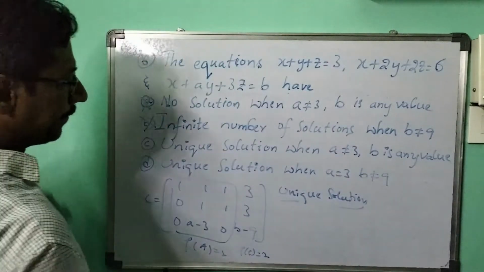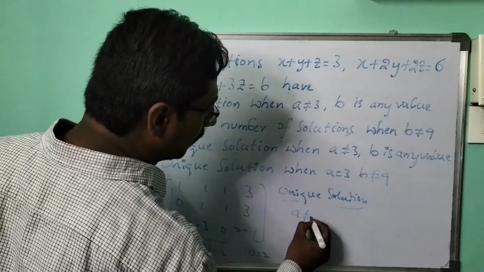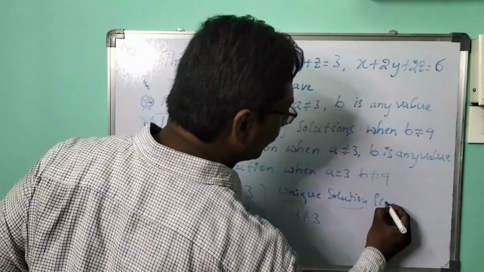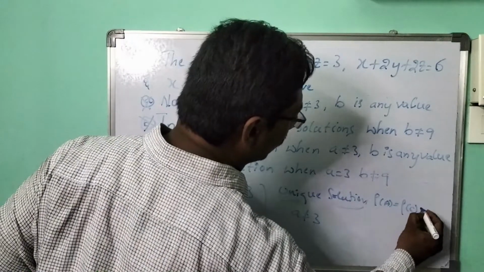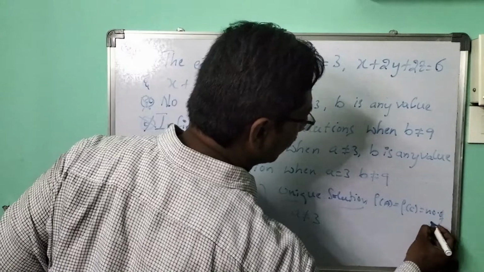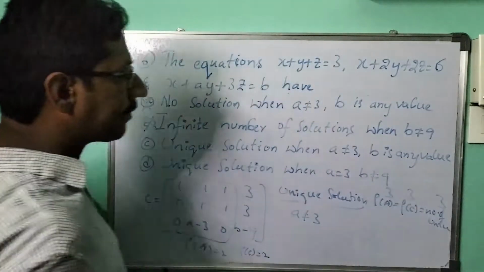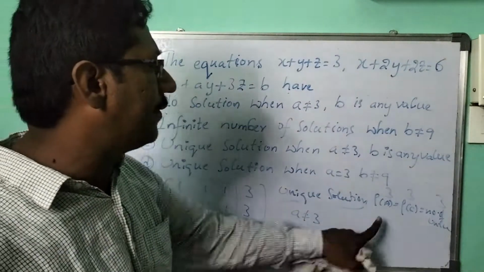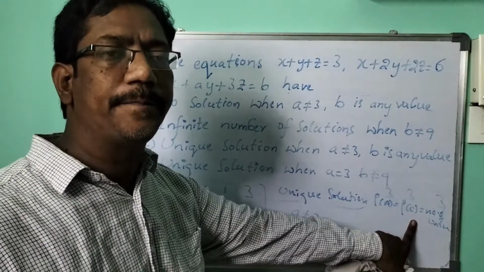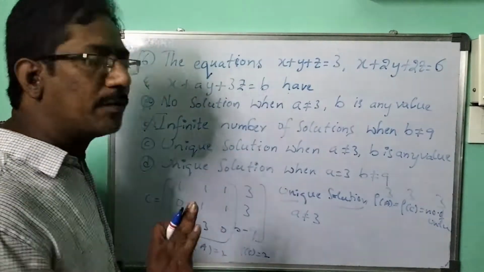For unique solution, A must not be equal to 3. Why? Here rank of A equal to rank of C equal to number of unknowns. This always should be 3 and these two should be 3. I said it so clearly. If it is 3, it means compulsory that A should not be equal.